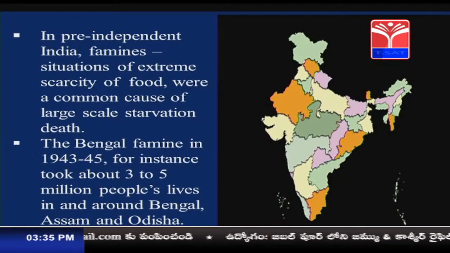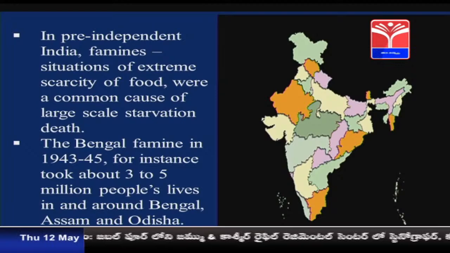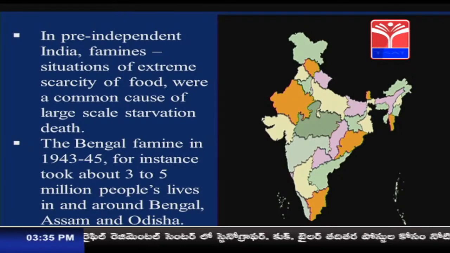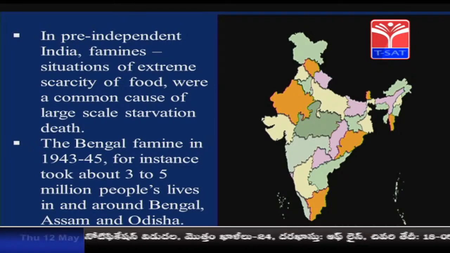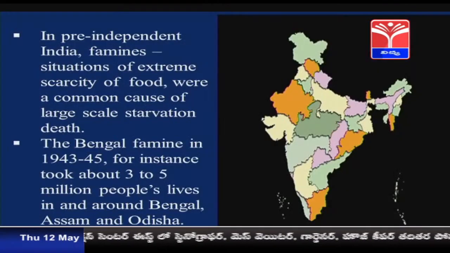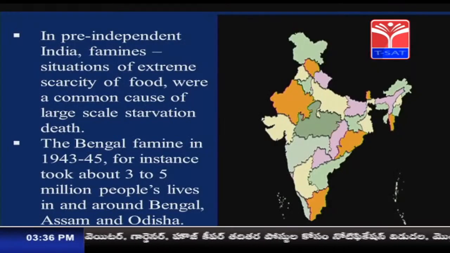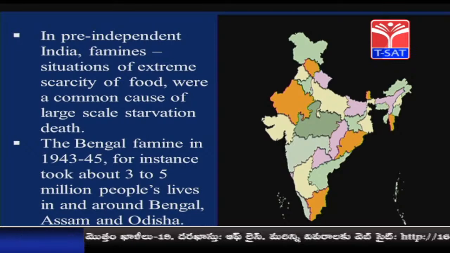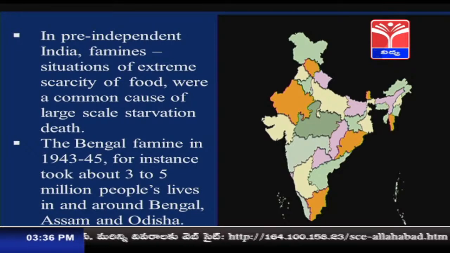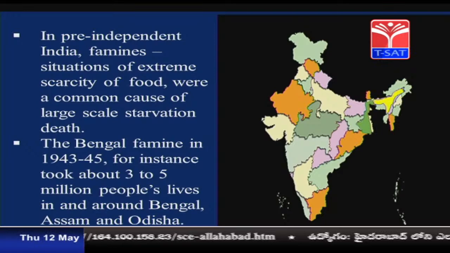Children, see, in the pre-independent times in India, famine situations of extreme scarcity of food were a common cause of large scale starvation deaths. So many people during that time died because there was no food availability. So, let us see how many people died during that time. You can see the Bengal famine in the year 1943 to 45, for instance, took about 3 to 5 million people's lives in and around Bengal, Assam and Odisha.